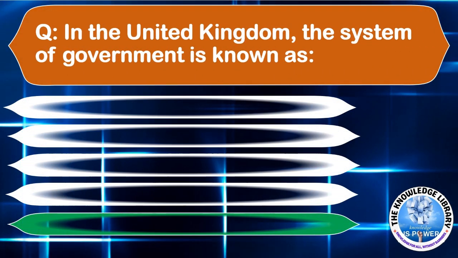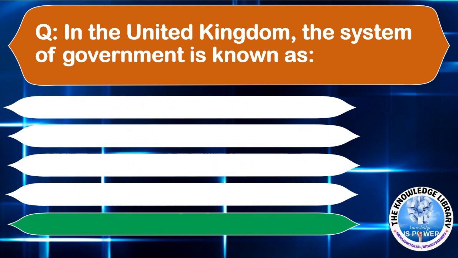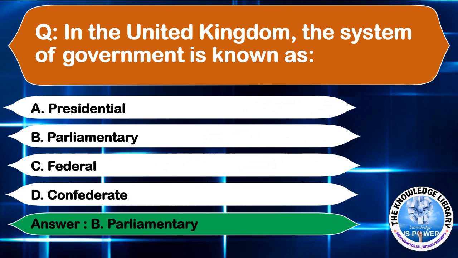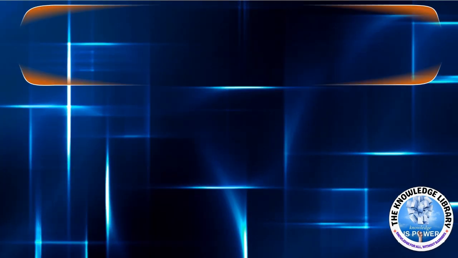In the United Kingdom, the system of government is known as option A, presidential, option B, parliamentary, option C, federal, or option D, confederate. The correct answer is option B, parliamentary. Moving to the next question.